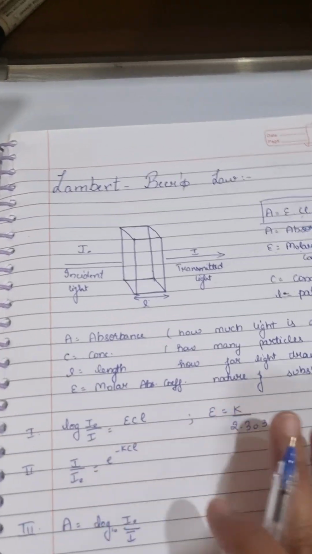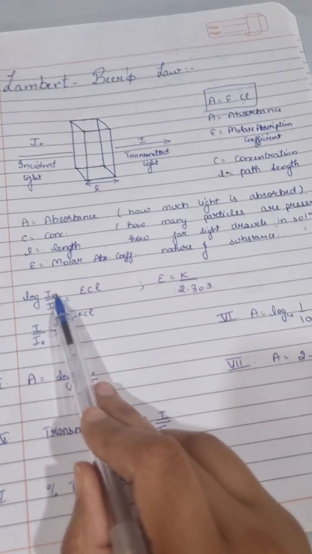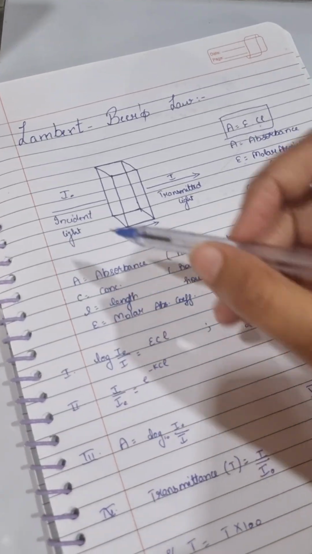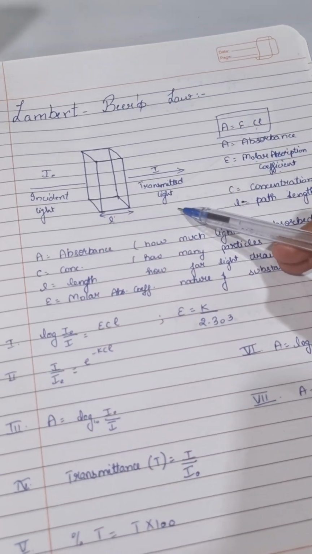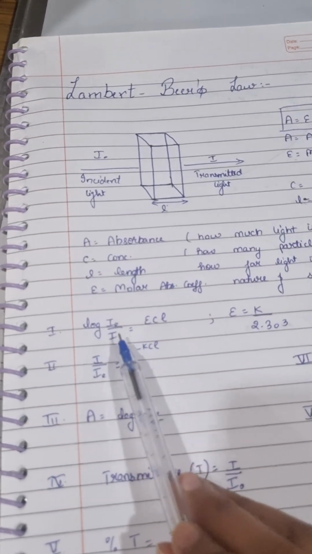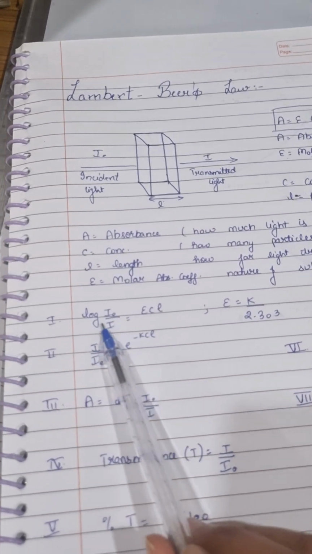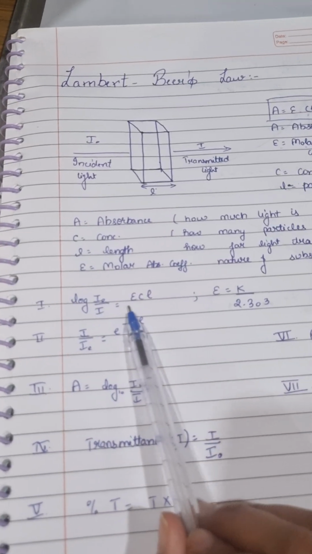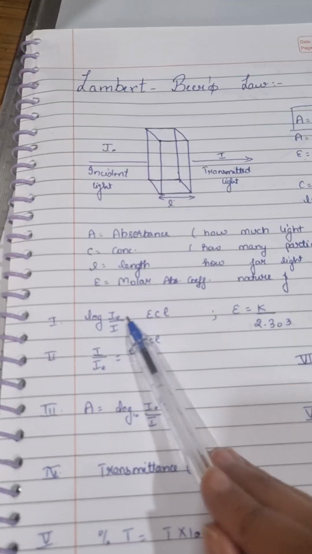The basic formula which covers the entire Lambert Beer law is log of I naught upon I, where I naught is the incident light and I is the transmitted light. Log of I naught upon I equals epsilon C into L. When we remove the log, the right hand side goes into exponential form, and we have reversed it.